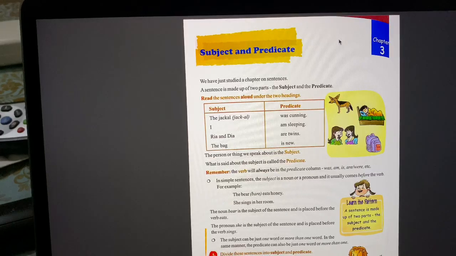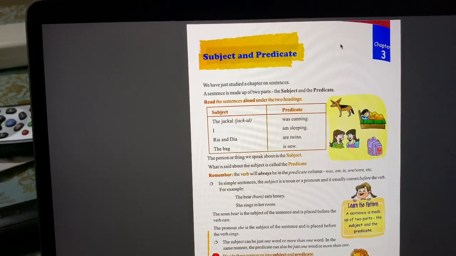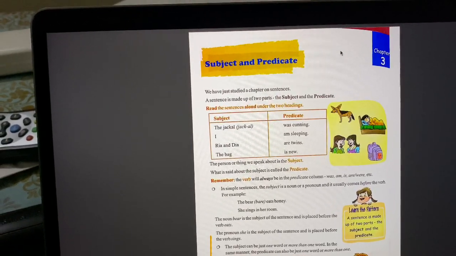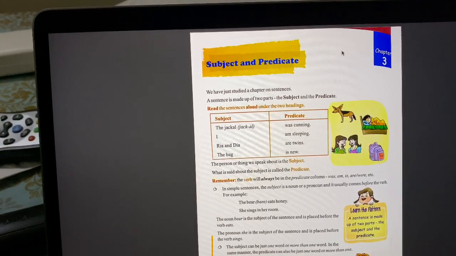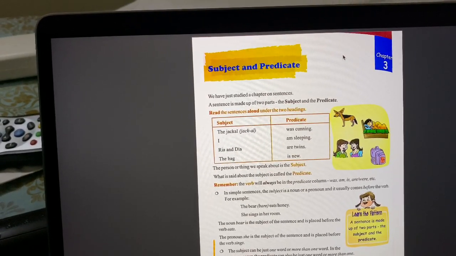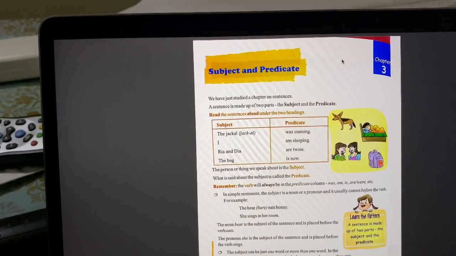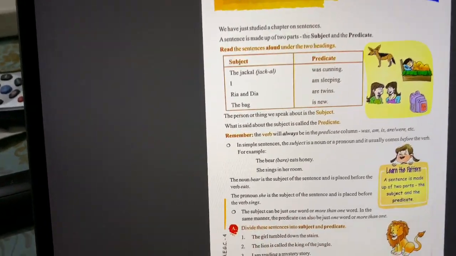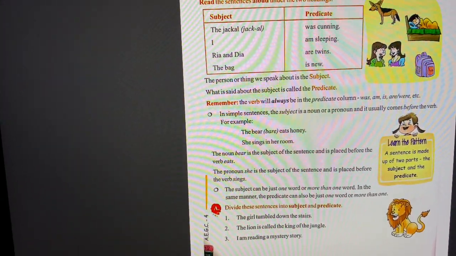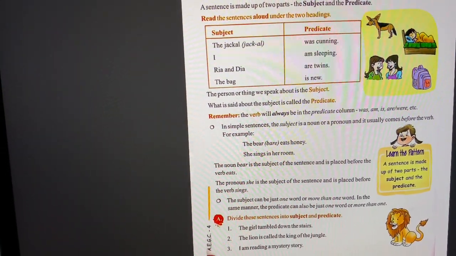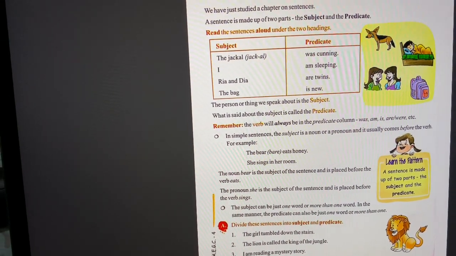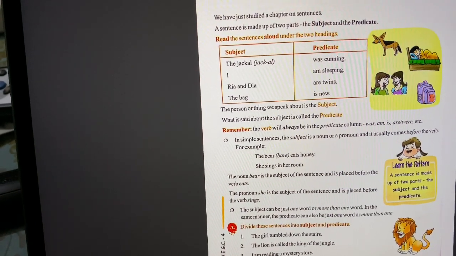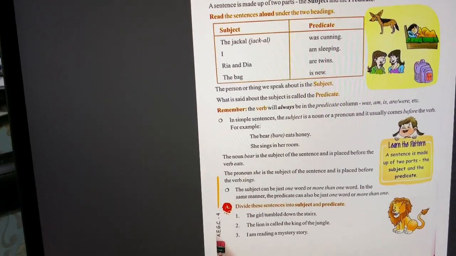The second sentence says, she sings in her room, right? So over here, the pronoun she is the subject of the sentence, right? And sings in her room, the act of singing is the verb in the sentence and is the predicate. It's also written here. The pronoun she is the subject of the sentence and is placed before the verb sings. So like I said, the act of singing is the action and is the predicate.